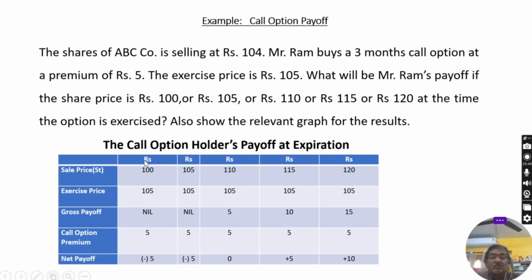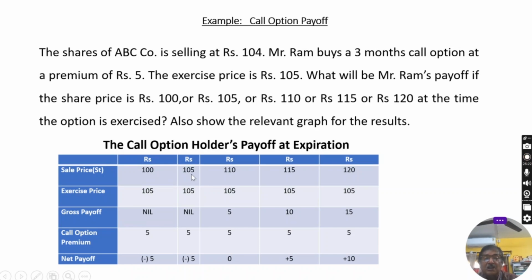Now see, if the price is 100 and the exercise price is 105, Mr. Ram will not apply the call option. That's why the gross payoff is nil, but he has to invest rupees 5 as premium to purchase the call option. That's why in this case the net payoff or loss per share will be rupees 5.